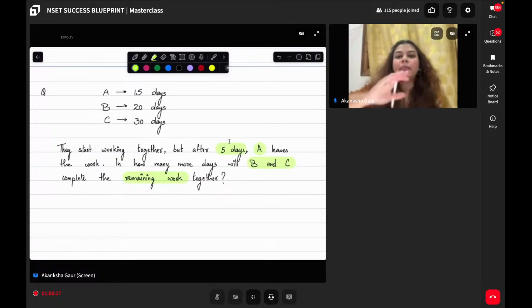Similarly, you can get multiple combinations also, where A leaves, B comes, C leaves, A comes, like this.